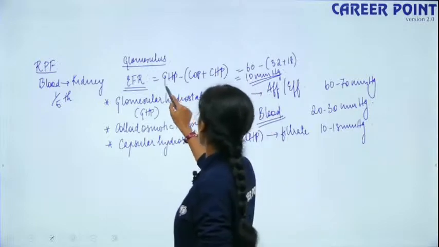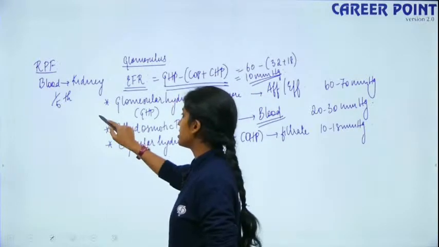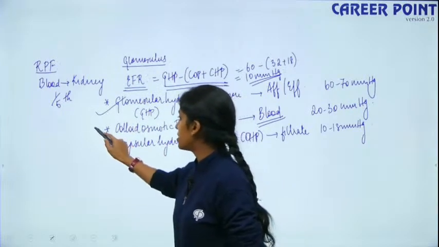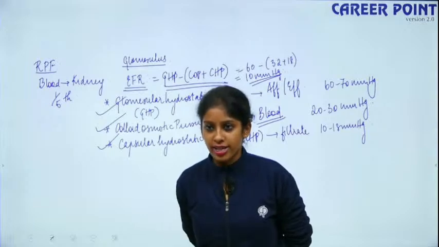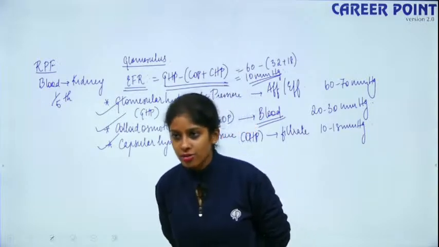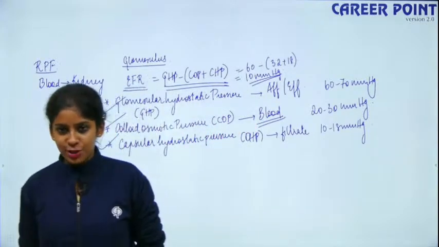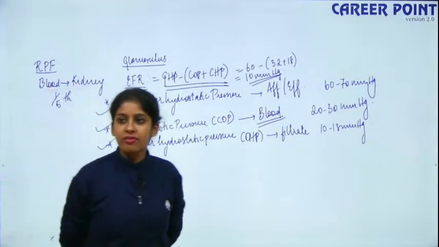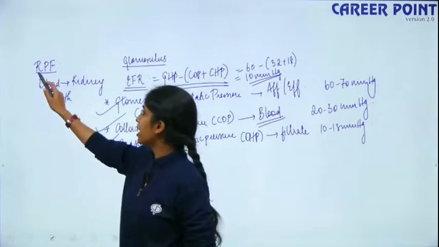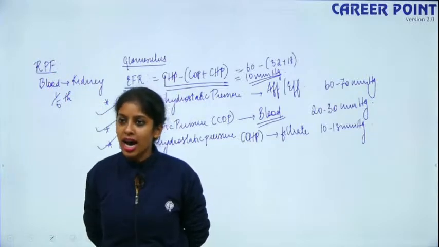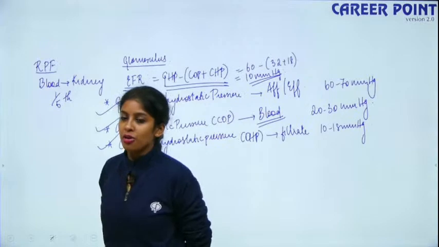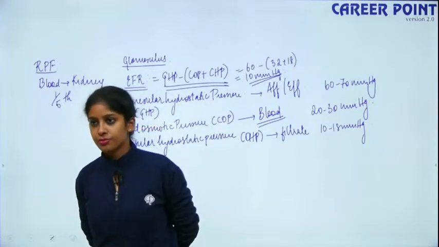So this is the formula. This is the pressure inside the glomerular capillaries. This is the pressure inside the blood and this is the pressure inside the filtrate. Done? Any more doubts? So with this we are done with excretion. So this is renal plasma flow. The blood that is entering the kidney from the heart is your RPF, renal plasma flow.